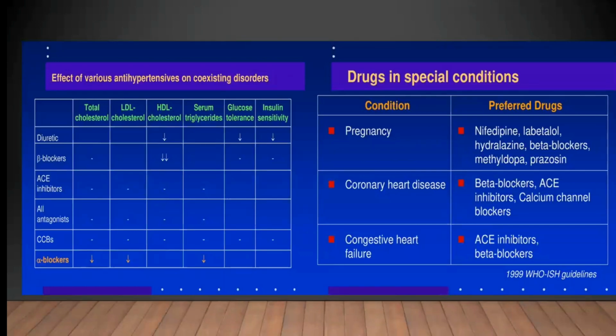Diuretics and beta blockers reduce HDL cholesterol. So in case of dyslipidemia, these are avoided, and diuretics also reduce glucose tolerance and insulin sensitivity. And alpha blockers reduce total cholesterol, LDL and triglycerides. So these are preferred in case of dyslipidemias. In case of pregnancy, preferred drugs are nifedipine, labetalol, hydralazine, methyldopa and prazosin. In coronary heart disease, preferred drugs are ACE inhibitors, beta blockers and calcium channel blockers. And in congestive heart failure, preferred drugs are ACE inhibitors and beta blockers.